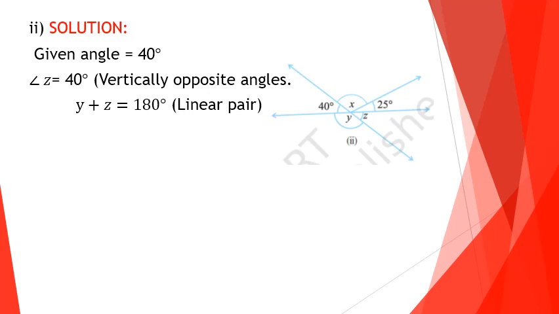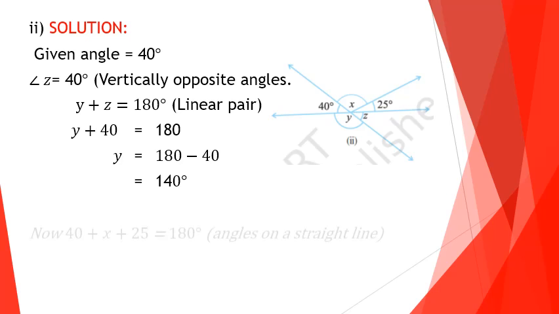Now what about y plus z, or 40 plus y? Both form a linear pair. So we can write y plus z equals 180 degrees. That is, y plus 40 equals 180 degrees, or y equals 180 minus 40 equals 140 degrees. So we got angle y also. Next we can find angle x.